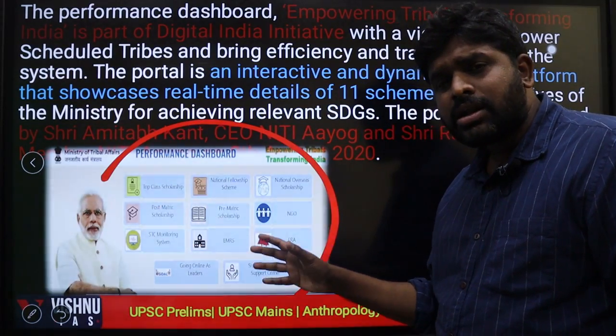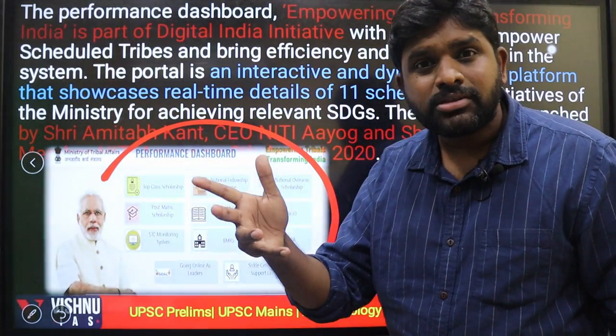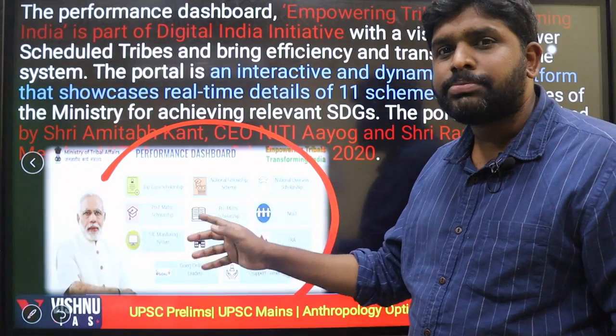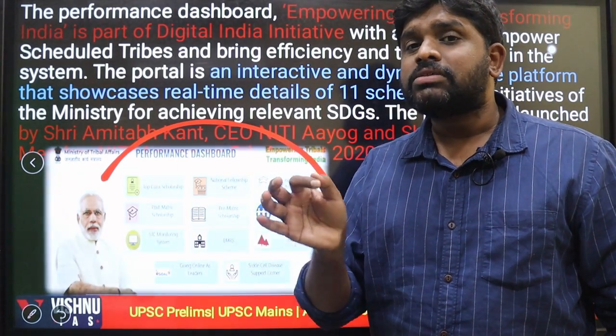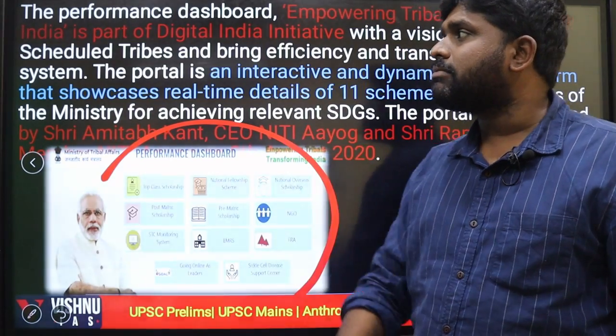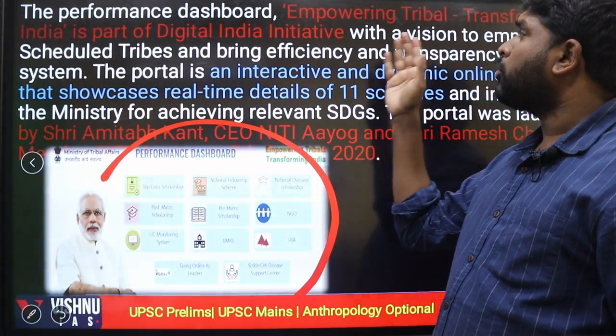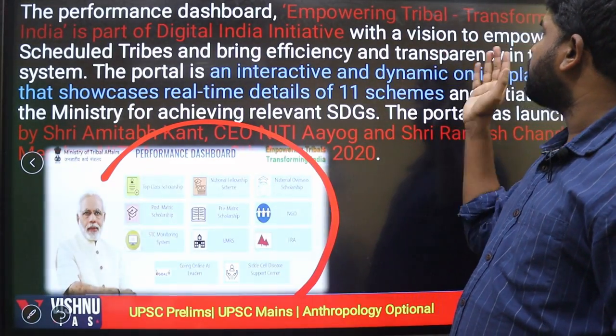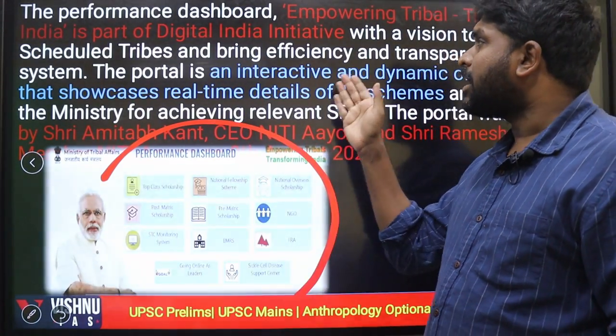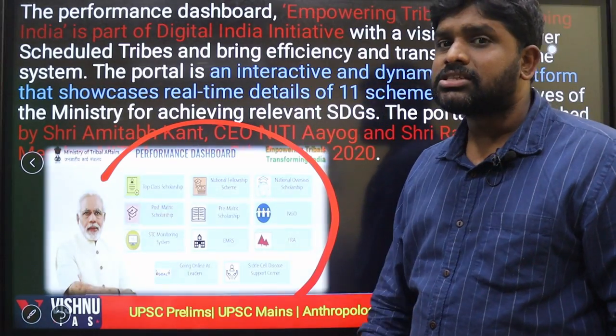So the schemes of the government for tribal development and their performances are clearly mentioned in this particular performance dashboard, so that everyone can know the performance of the government schemes with respect to tribal development. The performance dashboard, Empowering Tribals Transforming India, is part of the Digital India initiative with a vision to empower the Scheduled Tribes and bring efficiency and transparency in the system.